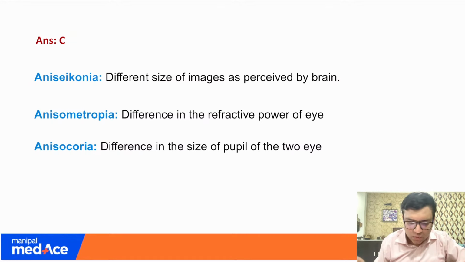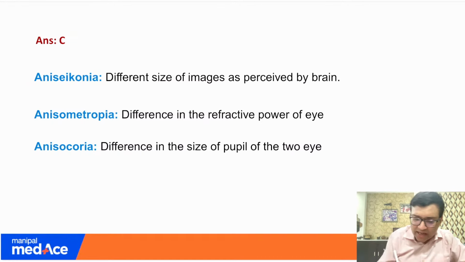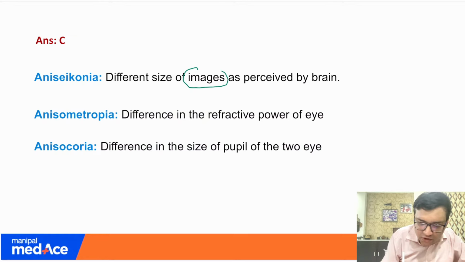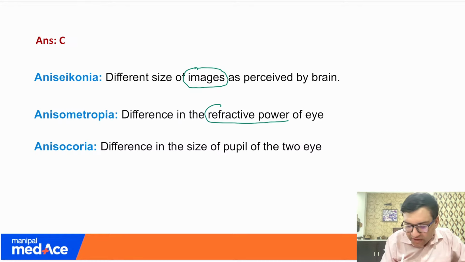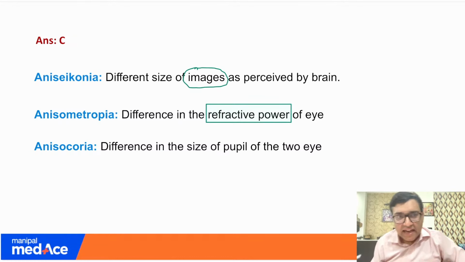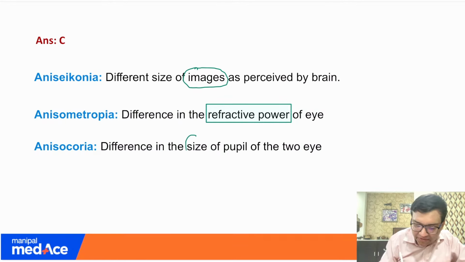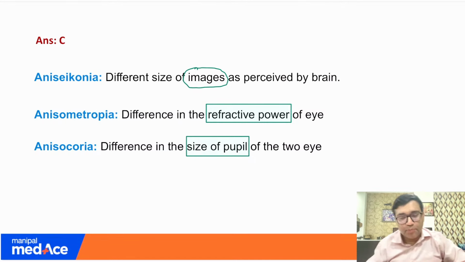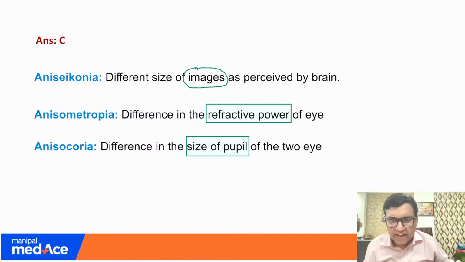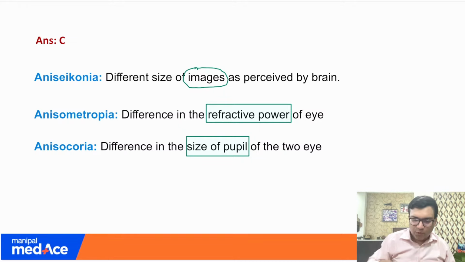Remember these three terms when they are asking about them. Aniseikonia is the difference in the size of images that are perceived. If they are asking about anisometropia, there is a difference of refractive power of the eyes. And if they are asking about anisocoria, this is the difference in the size of the pupils of the eyes. Is it clear, everyone? Okay, let's move to our next.